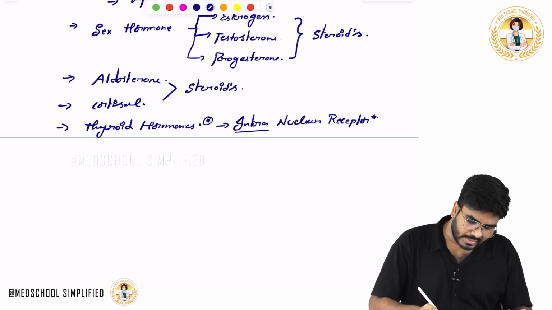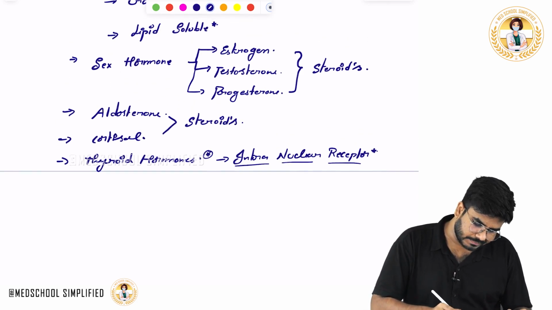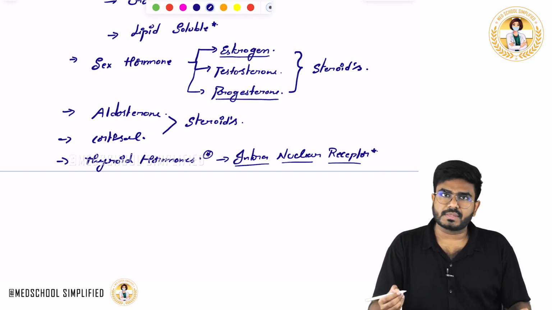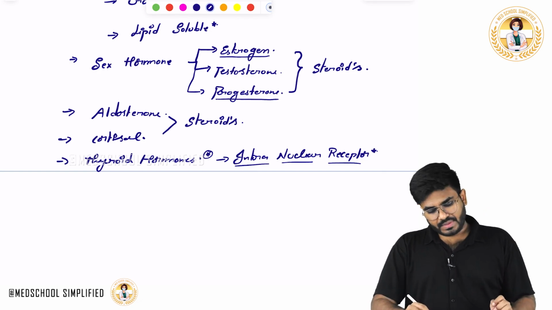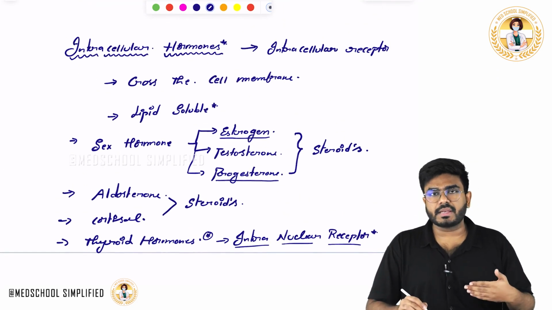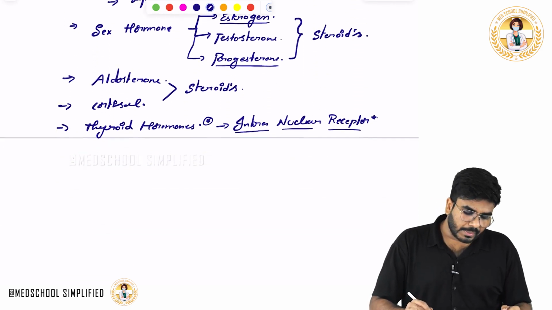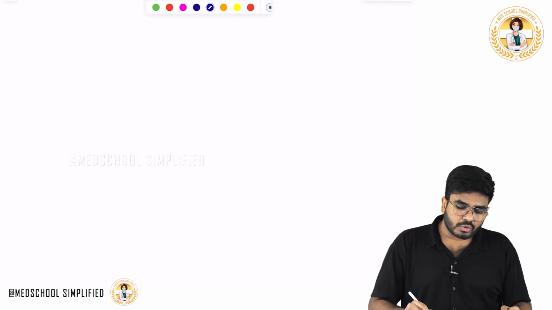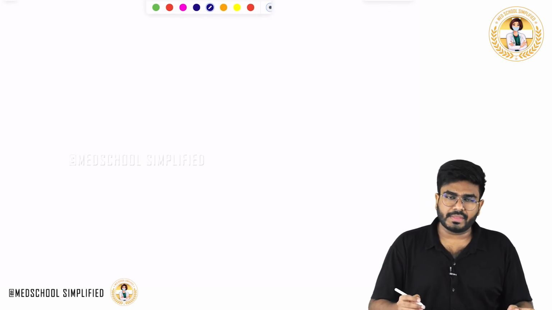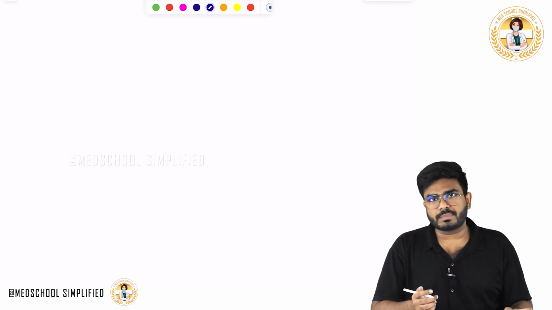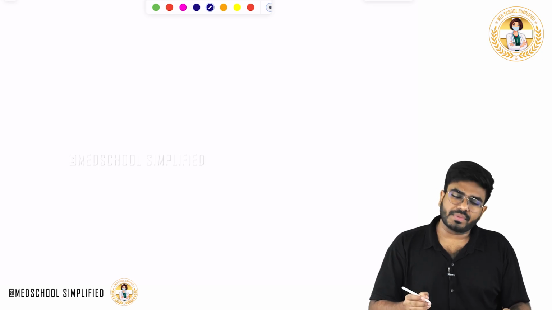Okay, not only that, estrogen and progesterone also have intranuclear receptors. See, these are all steroids, right? Steroids means they are derived from cholesterol, they are lipid soluble things. Okay, they are lipophilic things. So, in the plasma, they should be bound with some plasma protein. Okay, they are all lipids, so they should be bound with some plasma proteins. They can't simply travel in the plasma.